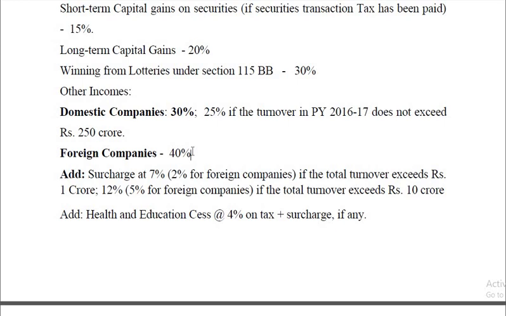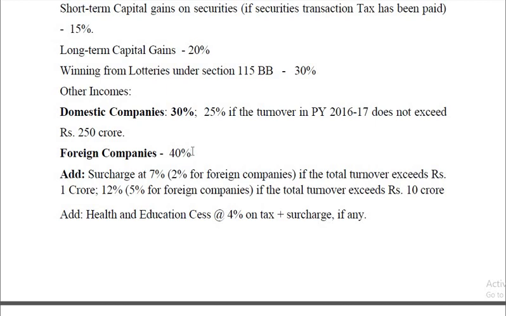So now you are calculating taxes on total income. On that, we have to calculate surcharge. Surcharge is nothing but tax on tax. So the surcharge rate is 7% if the total turnover exceeds rupees 1 crore in the case of a domestic company, and it is 2% in the case of foreign companies.